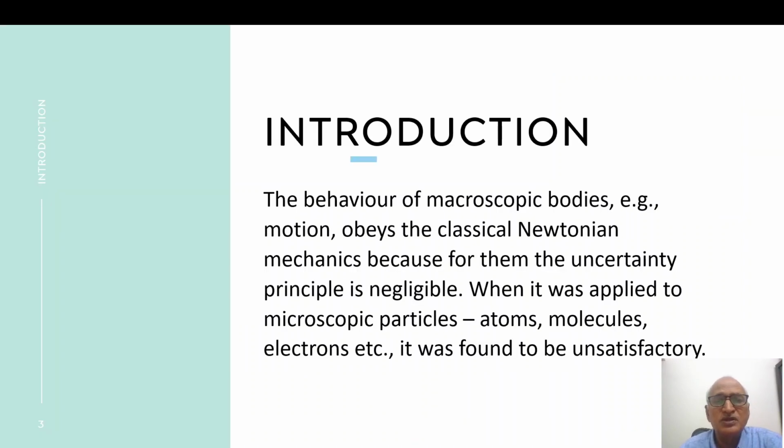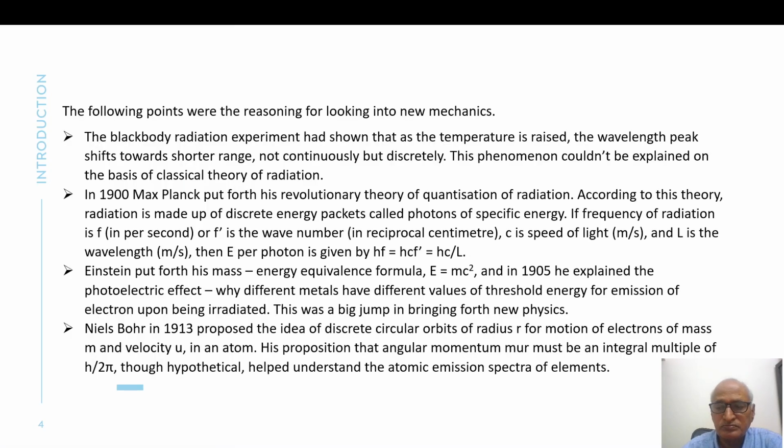Introduction. The behavior of macroscopic bodies, for example, motion, obeys classical Newtonian mechanics because for them the uncertainty principle is negligible. When it was applied to microscopic particles like atoms, molecules, electrons, etc., it was found to be unsatisfactory. The following points give the reasoning for looking into new mechanics.